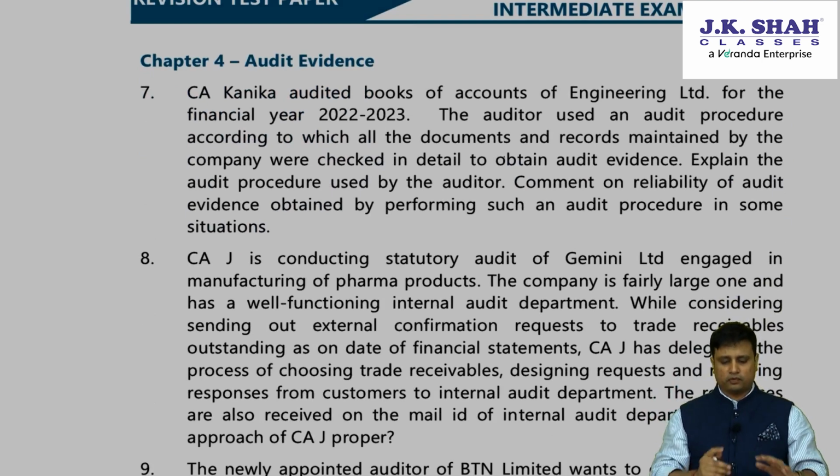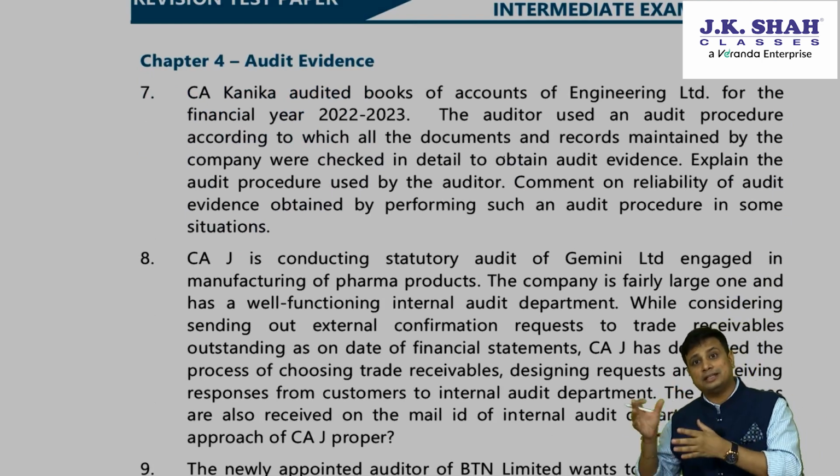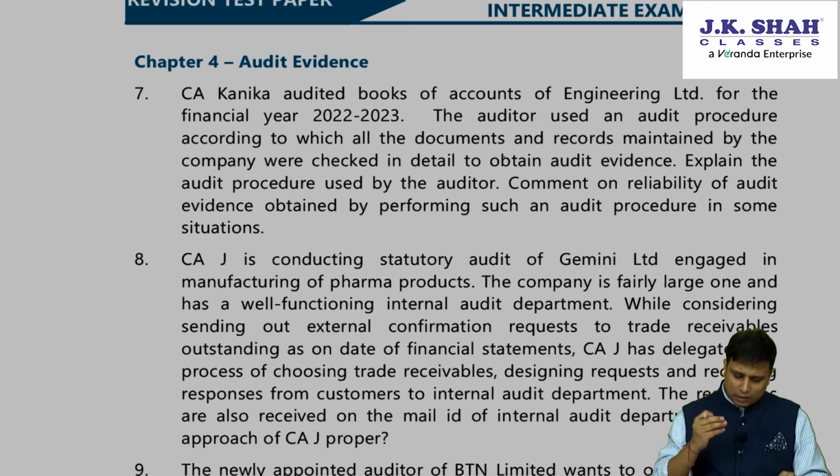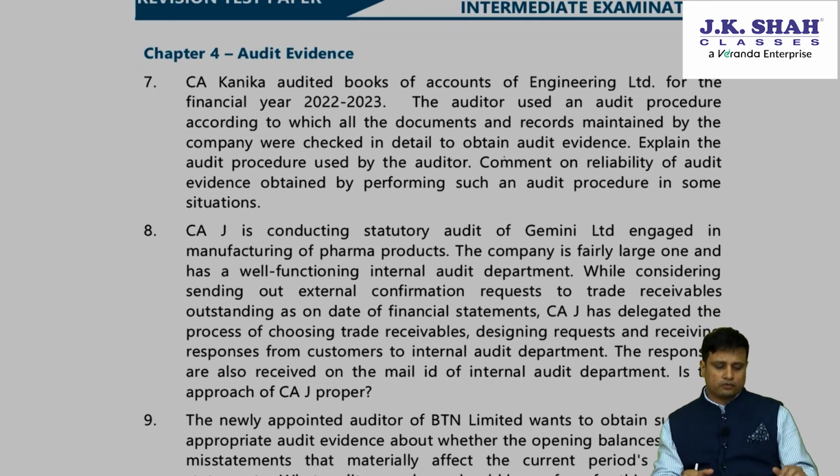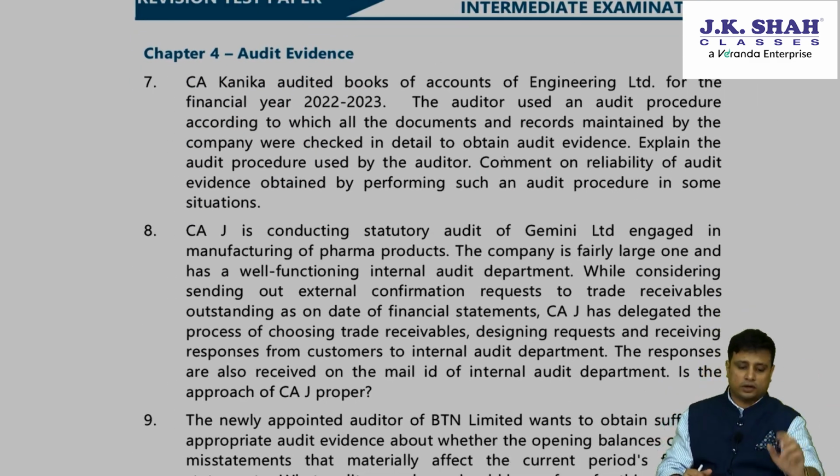Next, chapter number 4. More or less all the questions here we have already covered. These are basically the module questions themselves. So very briefly, let us go through chapter number 4. Chapter number 4 is very important from the exam point of view. The weightage is quite high.